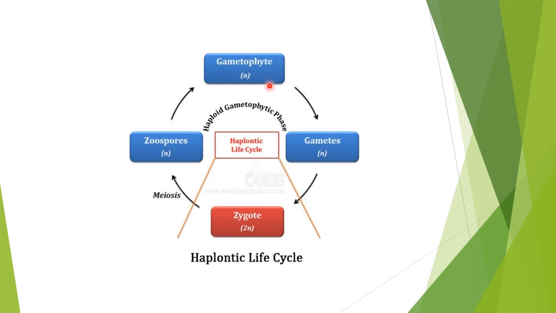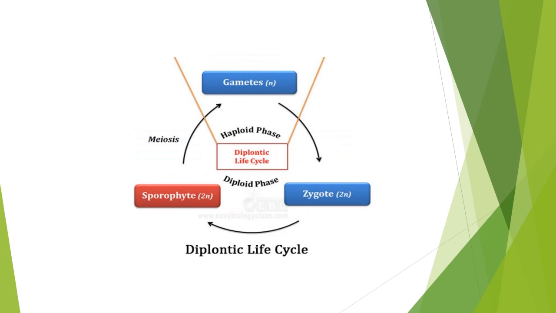So in this type of life cycle, you'll find there will be a Haplontic gametophytic phase, that is this, and there will be brief, that will be this zygote, but overall it will be a Haplontic life cycle because the diploidy prevails for a brief moment and is not visible, only in the form of a zygote. So you will find in some algae this type of life cycle prevailing, which is called the Haplontic life cycle.